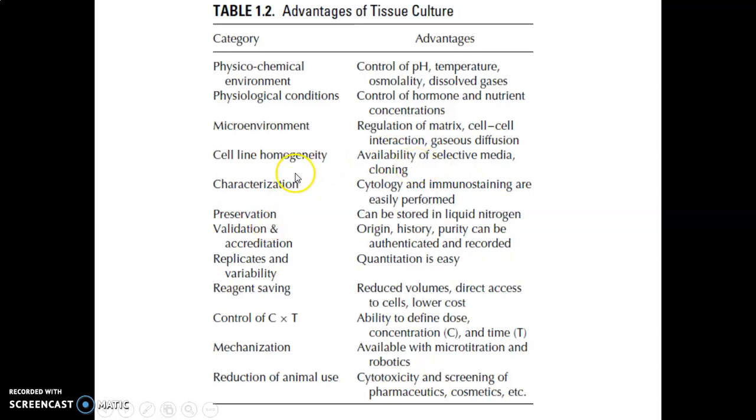Then characterization, cell lines are used for characterization. Cytology and immune testings are easily performed using the cell lines. The cell lines can be stored for years and years in liquid nitrogen and provided, wherever required, to the different laboratories by culture cell banks for different experiments.